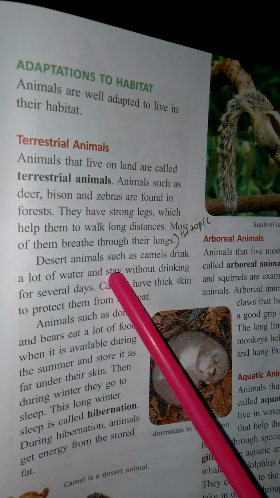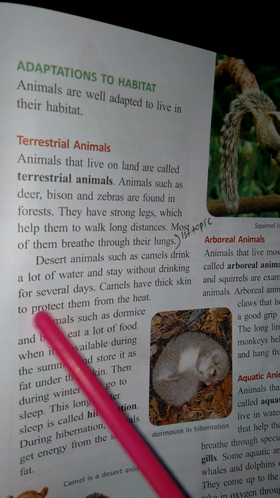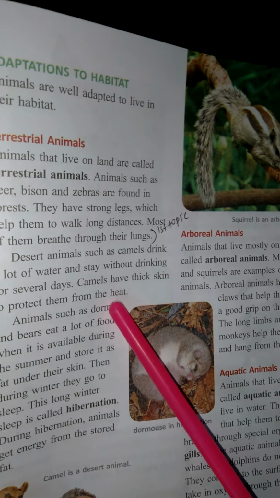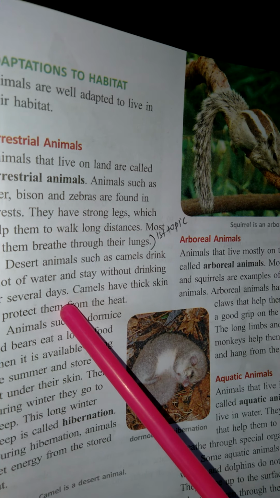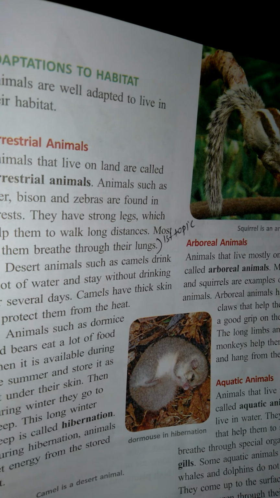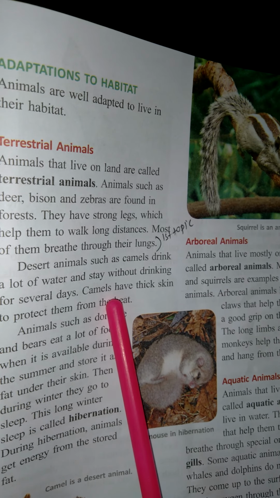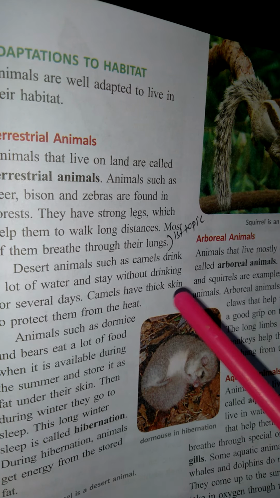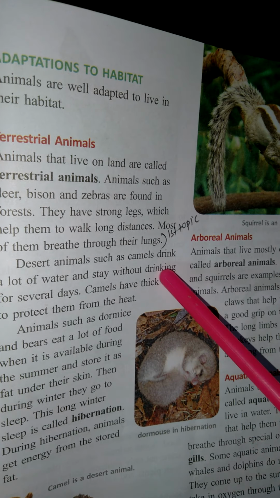Now, desert animals such as camels drink a lot of water and can stay without drinking water for several days. Camels have thick skin to protect them from the heat. Desert animals are the animals which are living under the deserts. For example, a camel is a desert animal. In the desert there is no water, actually the water is less in those areas.